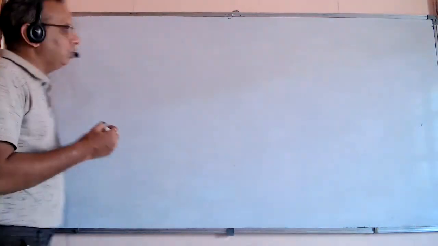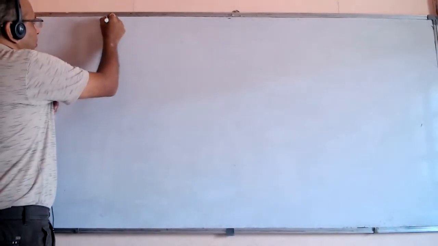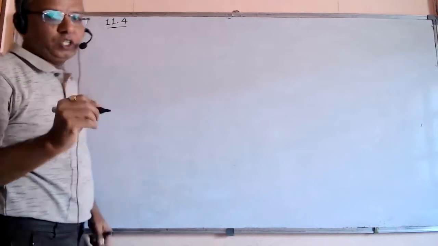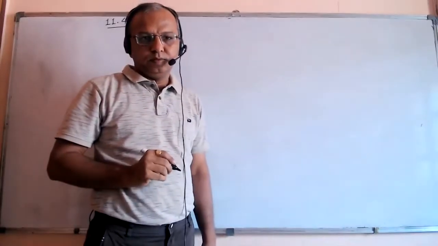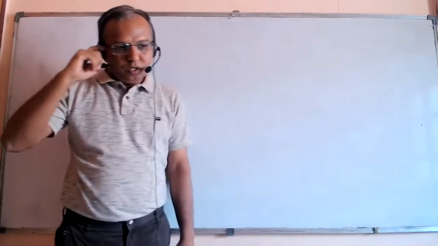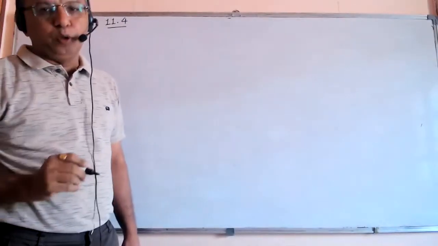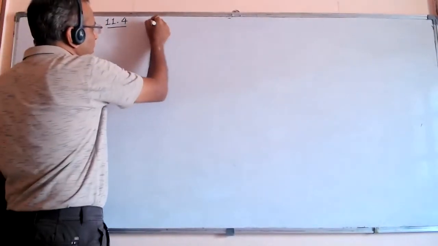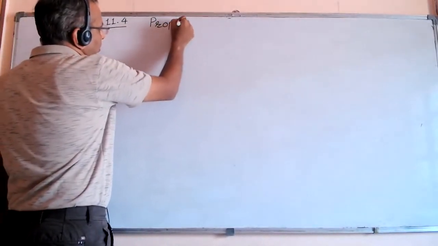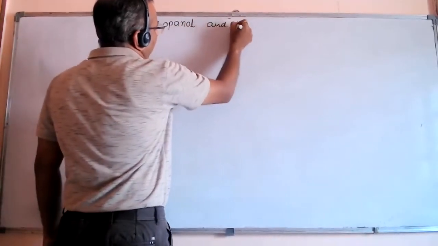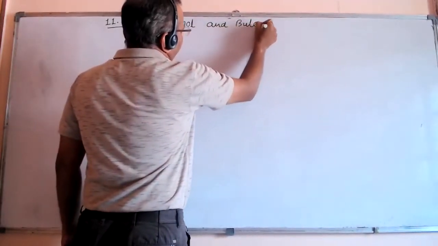So the first question is question number 11.4, the fourth question of the exercise, in which two substances are given: propanol and butane.